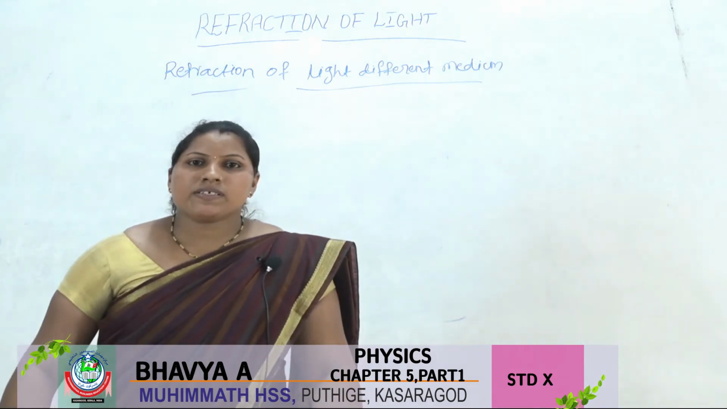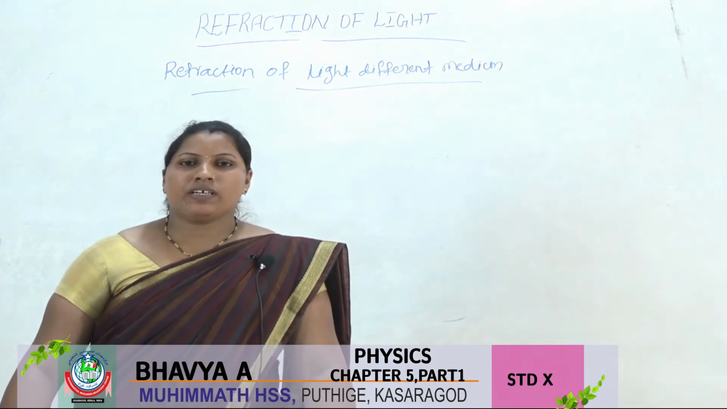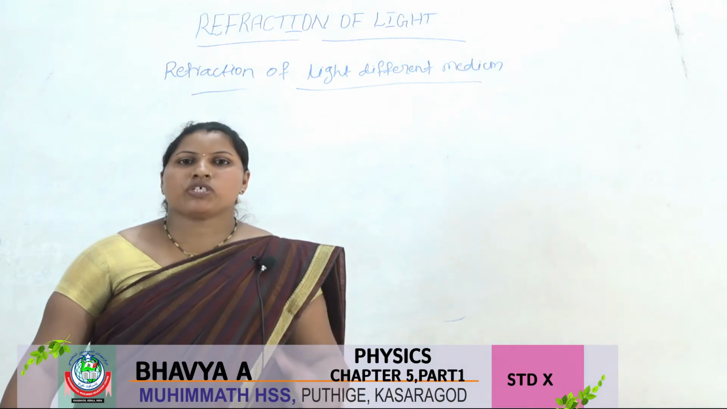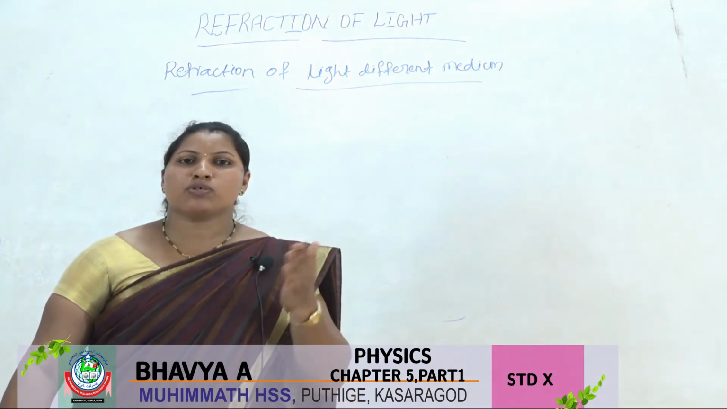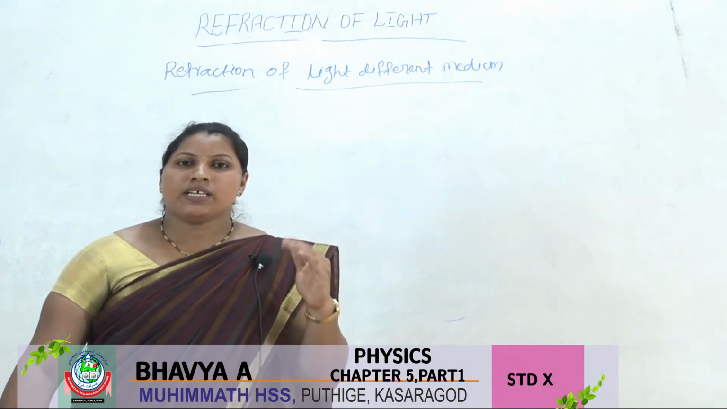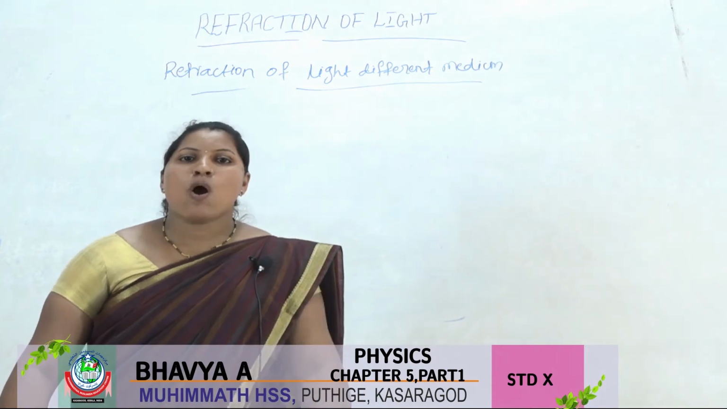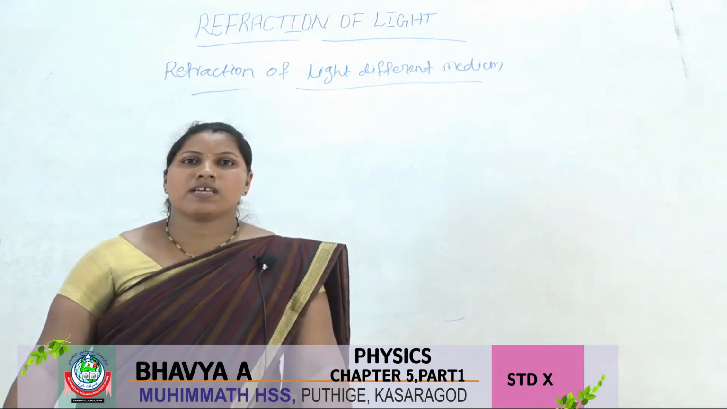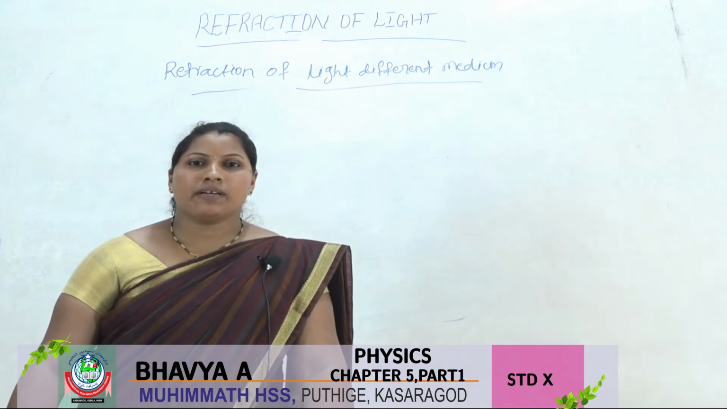Next we are discussing refraction of light in different media. We have studied what refraction is. Refraction means when a ray of light falls from one medium to another medium, deviation takes place at the surface of separation. It is due to the difference in optical density of the media. So next we are discussing refraction of light in different media.